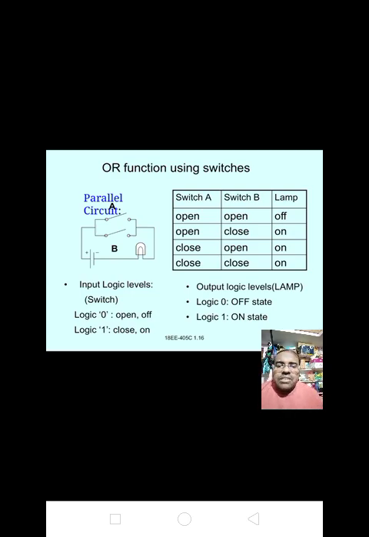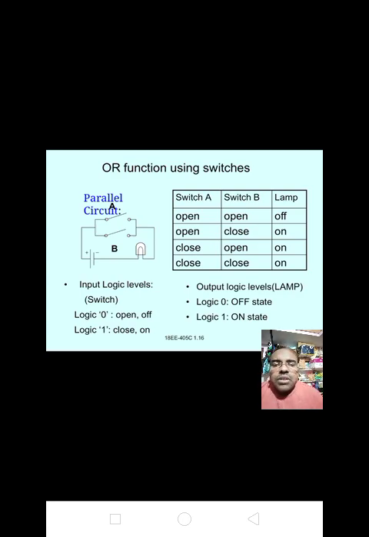Input logic levels are the switches: logic 0 means open and off, logic 1 means closed and on. Output logic levels are the LED lamp: logic 0 means off state and logic 1 means on state. Here we are taking two switches, switch A and switch B, and one lamp.